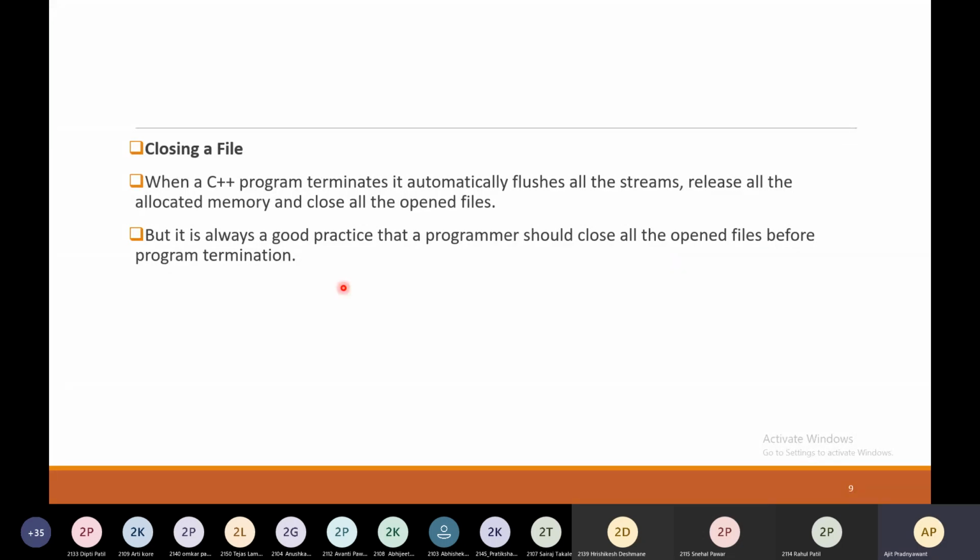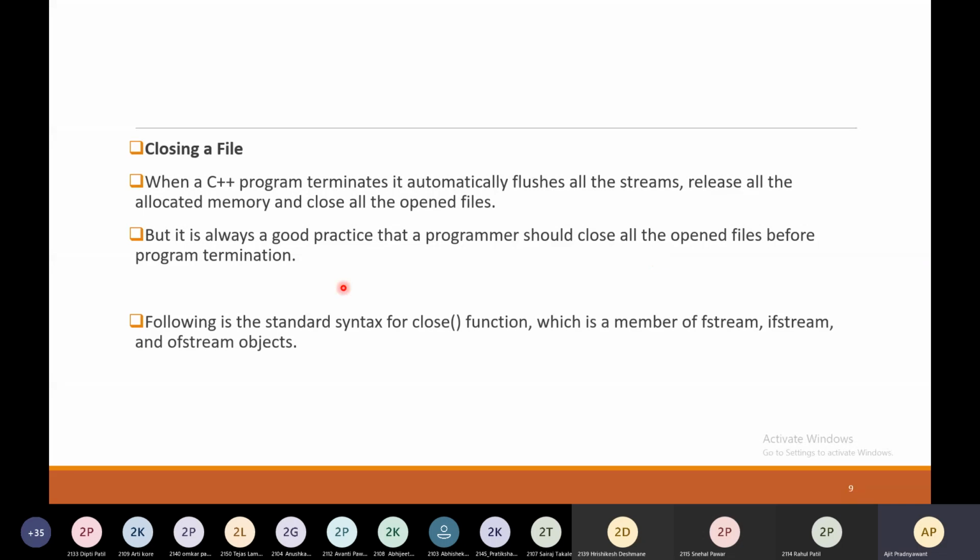Following is the syntax for the close function, which is a member of fstream, ifstream, and ofstream objects. This is the function void close, and simply you have to use this close method, object.close.